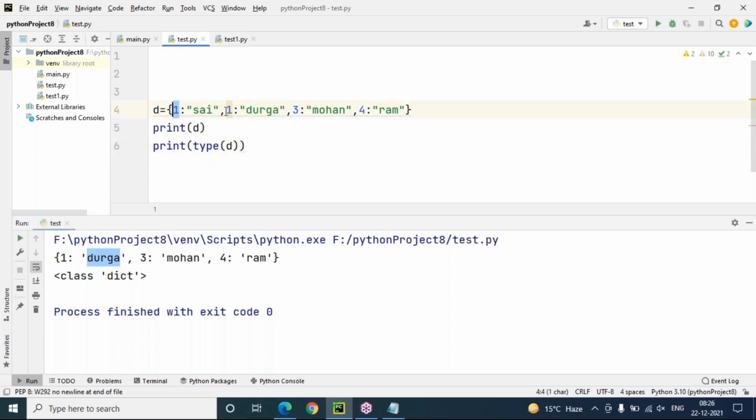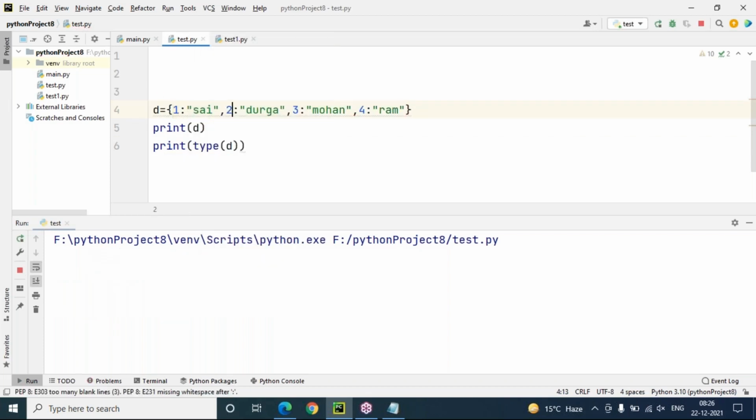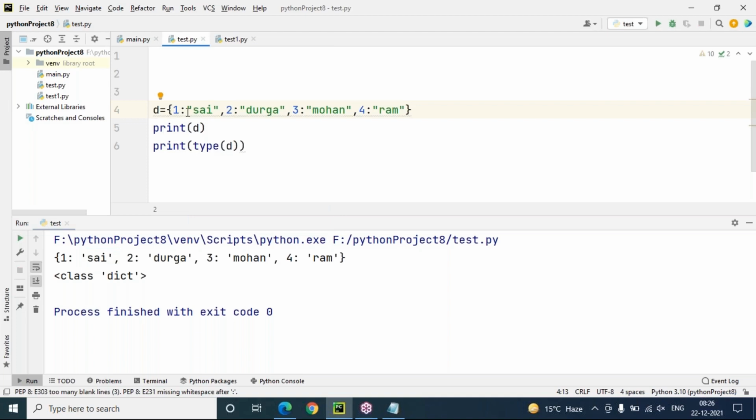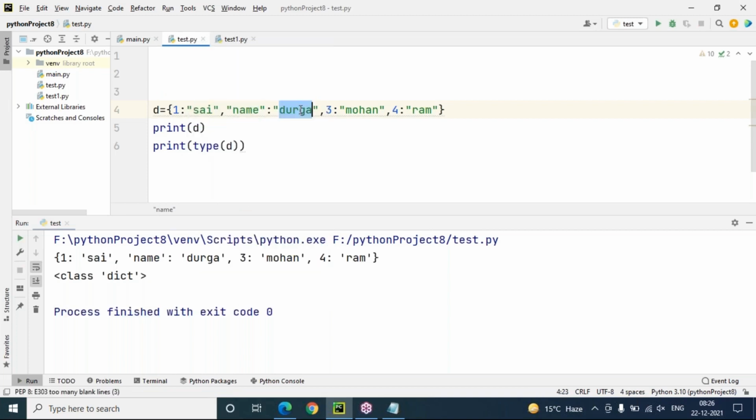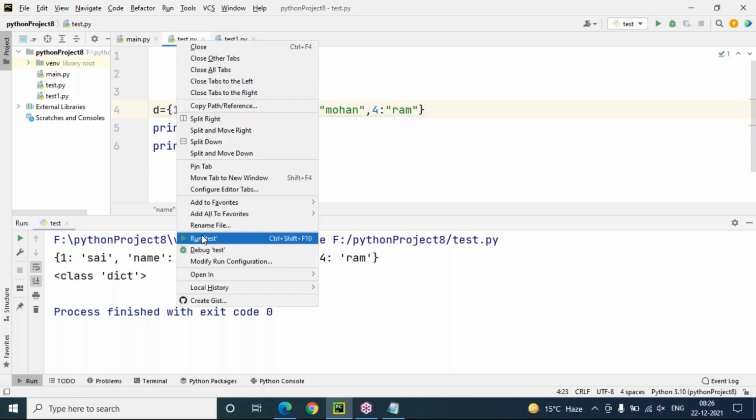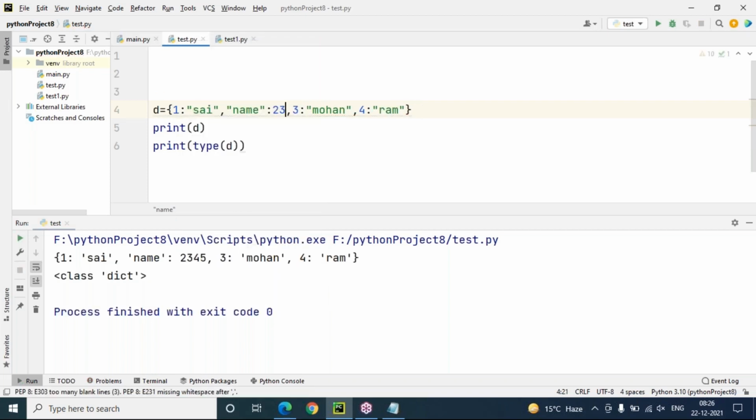Okay. So if it is a duplicate key, only one of the key-value pairs will be accepted. If it is unique, no problem, all the key pairs will be accepted here. And this key can be of any data type. For example, name is a string. I'm using a string key here. Will it accept? Yes. Value can be of any type. Here I'm just giving a number and even a floating point also. So as I said, keys and values can be of any type.